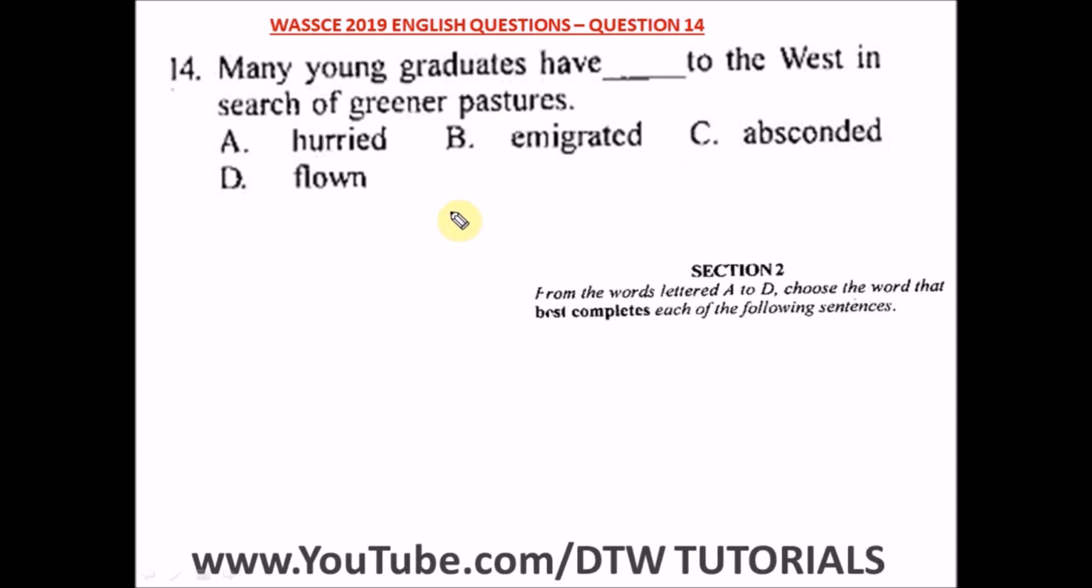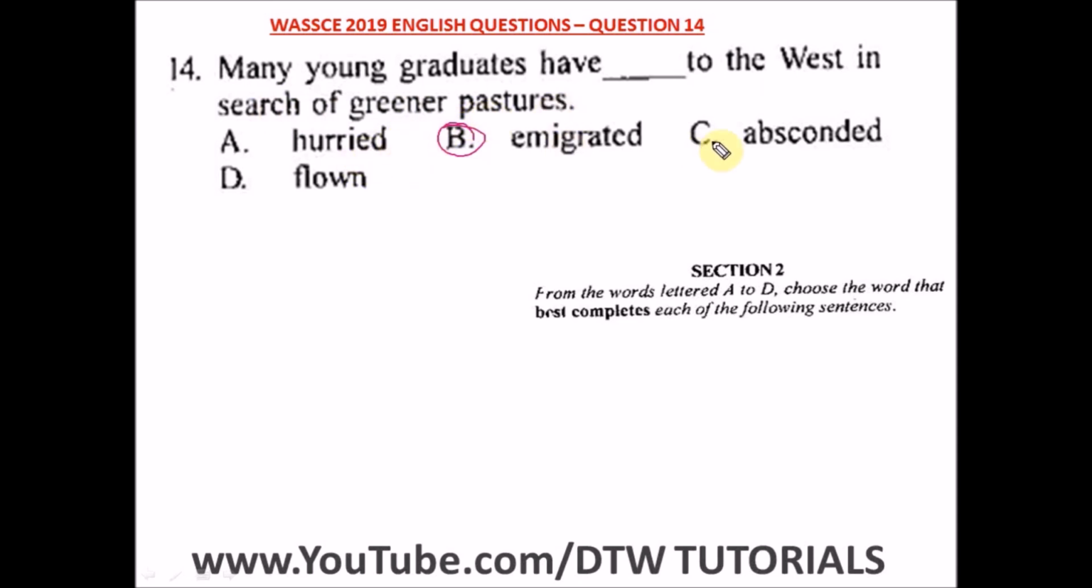Question 14 of the WASSCE 2019 English past question, that's a WAEC English. It says, many young graduates have dashed to the west in search of greener pastures. When you leave a particular location to another, it means to emigrate. It's not hurried, it's not abscond, it's not flown. So the right option here is option B. Many young graduates have emigrated to the west in search of greener pastures.